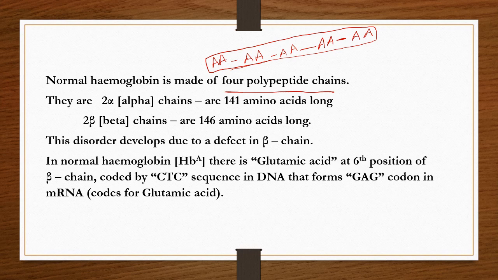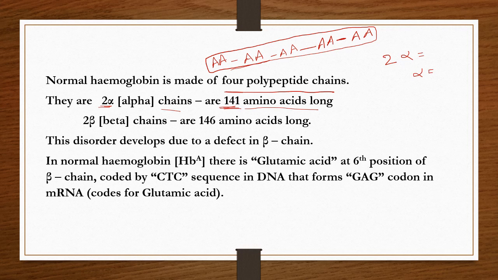So normal hemoglobin is made up of four polypeptide chains. Two polypeptide chains are alpha chains.